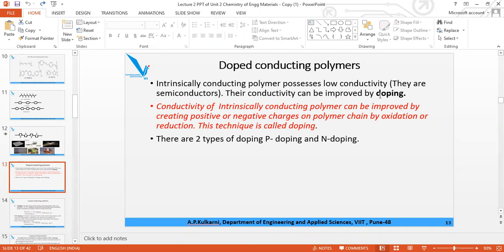Now there are two ways by which you can increase the conductivity. One is called P doping and the other N doping. P means positive and N means negative doping. Now the conducting polymers do not have any charge on them, and therefore they conduct very less electricity. So the idea is that in doping, either we create a positive charge on this ICP or a negative charge on it. In either case, their conductivity increases.